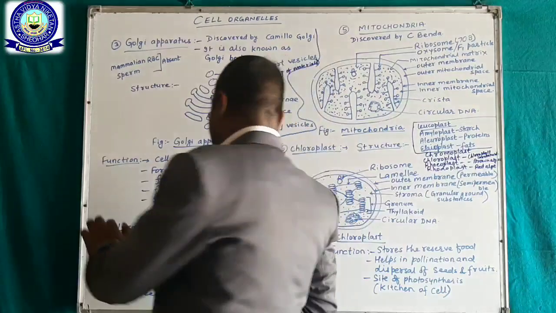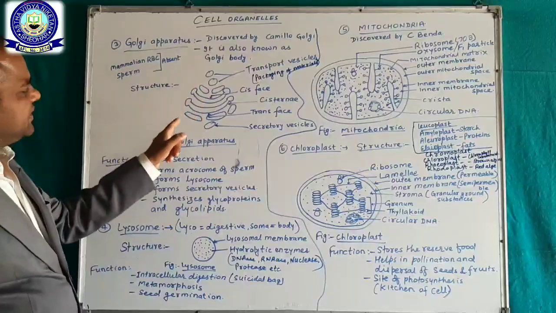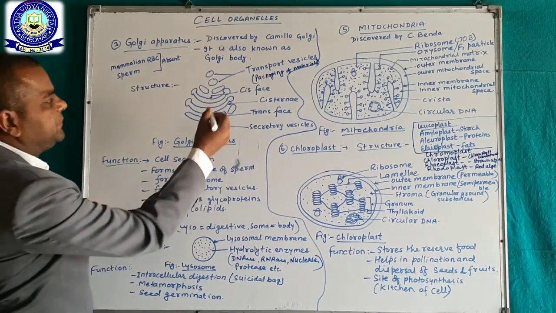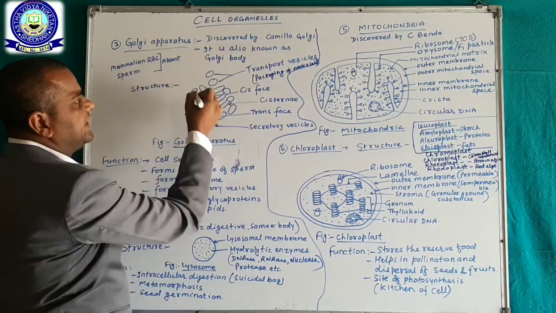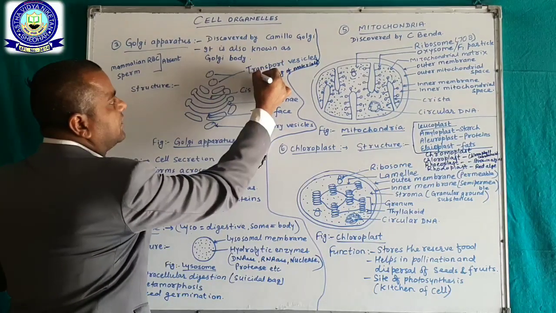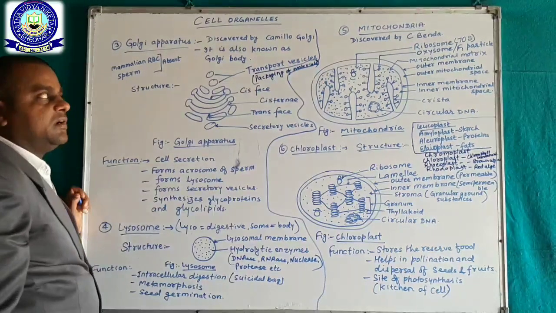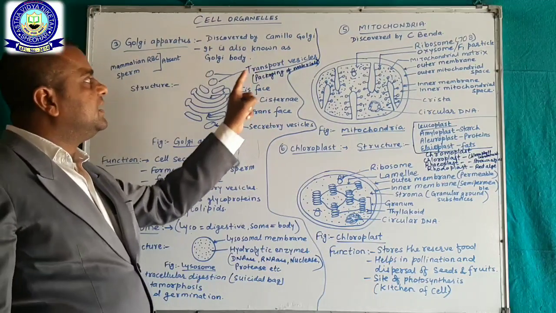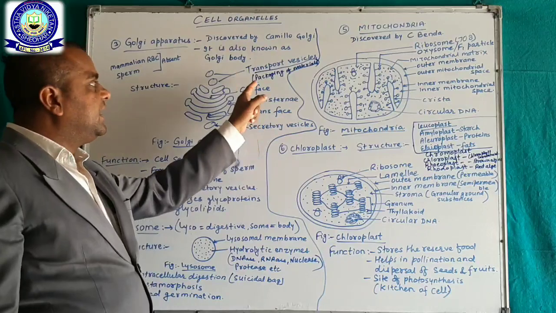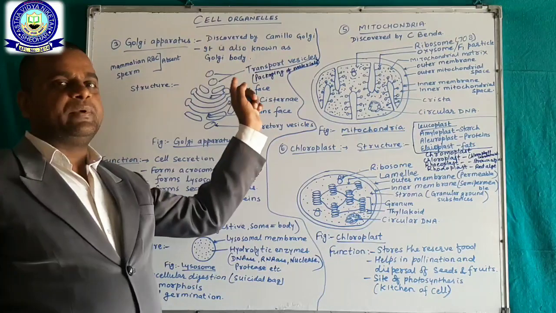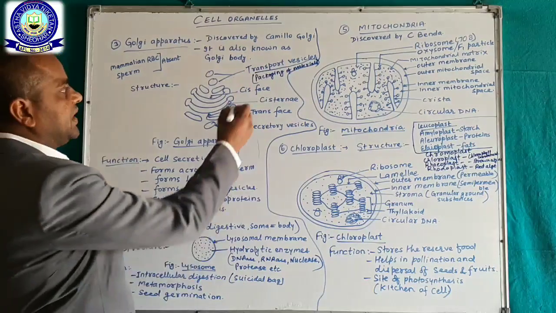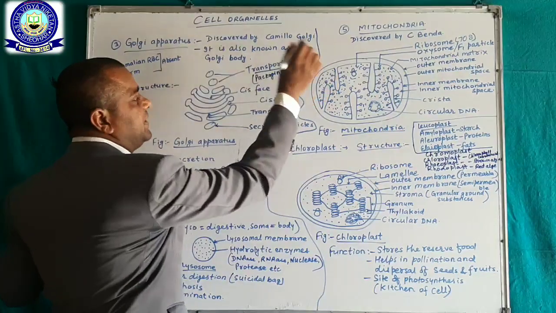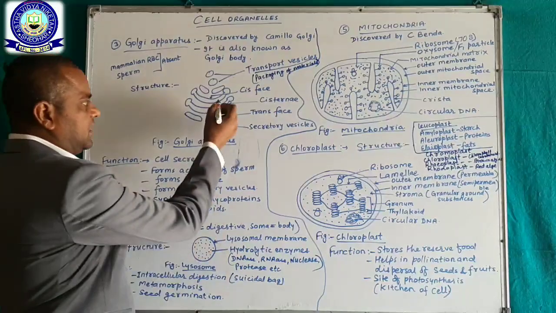Okay. Now there is a structure of Golgi apparatus. You see, these are the vesicles. They are called transport vesicles. Transport means something is packed inside these vesicles and transported from one place to another. In this way it is also called packaging of materials.